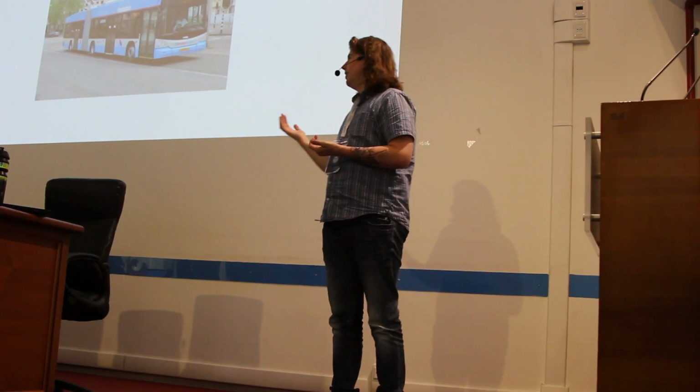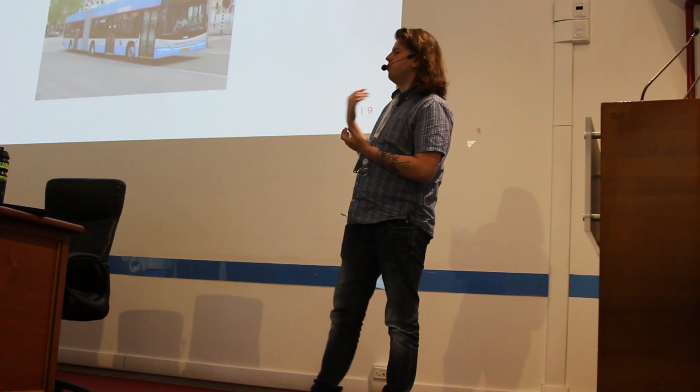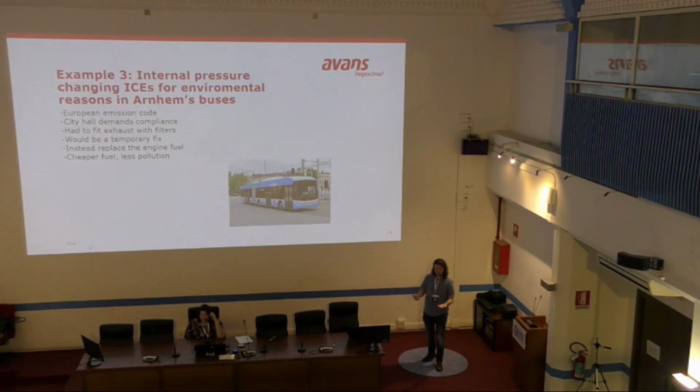So let's move away from the war and go to a more modern example. This is a very good one, how internal pressure demanded change. The European Union sets emission codes for their diesel buses and big diesel engines, called Euro 1, 2, 3, 4, 5, and 6 codes.